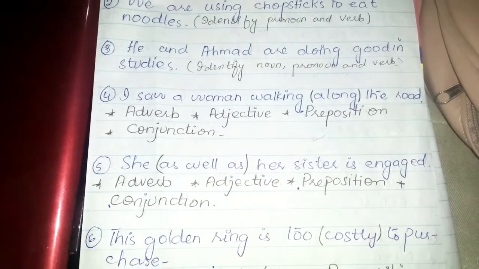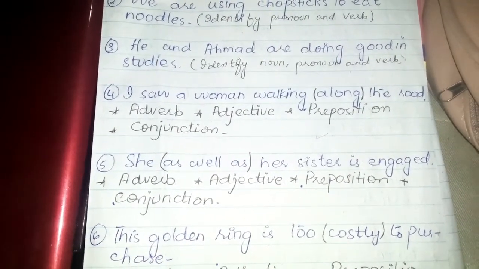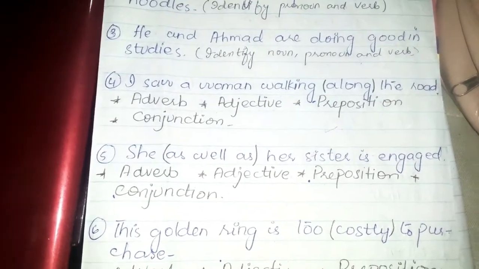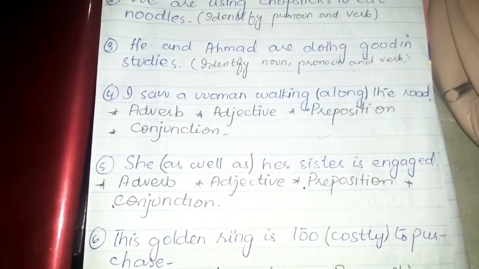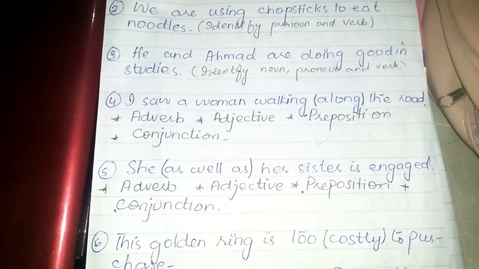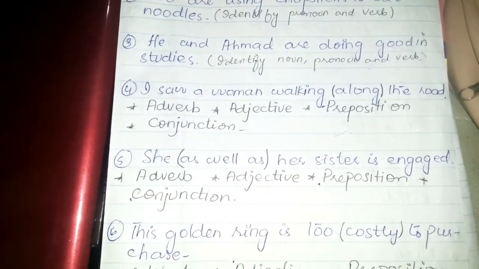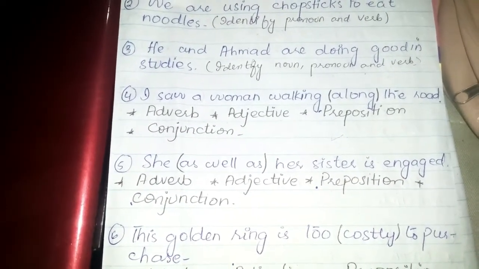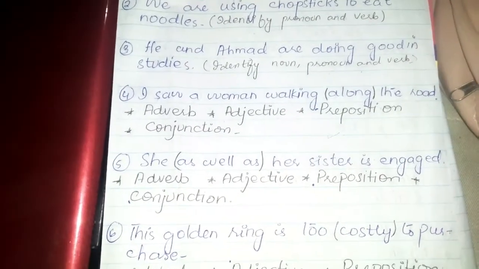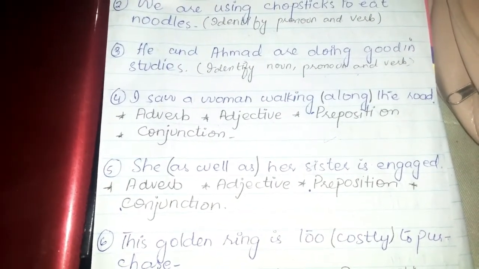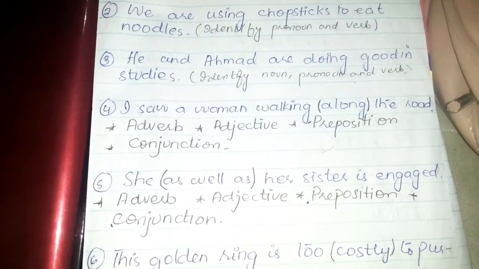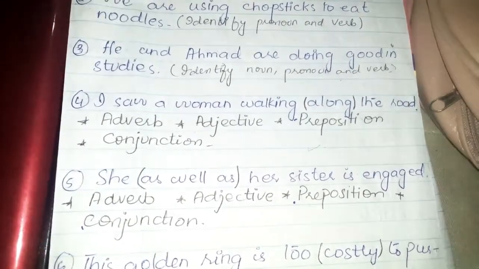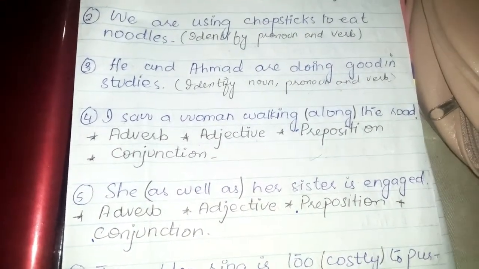Number 4: I saw a woman along the road. Here we have to identify what "along" is: either adverb, adjective, preposition or conjunction. A small recap of all of these: an adverb modifies the verb. An adjective shows the quantity or quality of a noun, whereas a preposition shows the time, direction or any kind of spatial relationship in a sentence, whereas conjunctions are words that join two or more sentences or phrases.